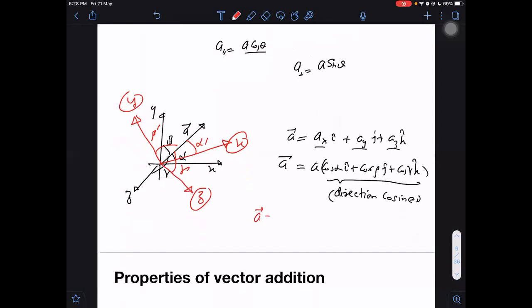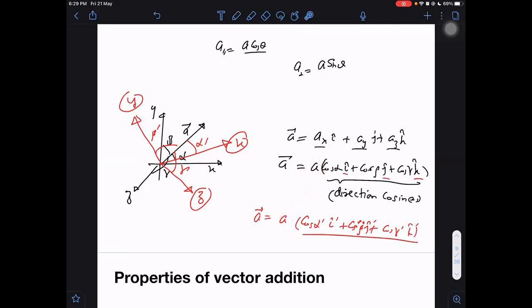What will be the components in the new frame? In that frame, it will become cos alpha dash i cap plus cos beta dash j cap plus cos gamma dash k cap. These will be the new components, right? But now these i cap, j cap, k cap are also different. These are not the same as the old i, j, and k because our x-axis is different. I can call them i dash, j dash, and k dash. But the point is, notice what remains constant.